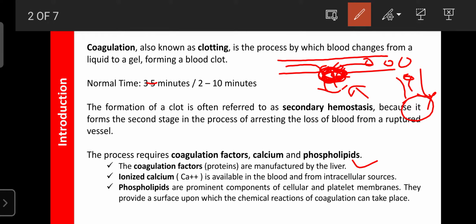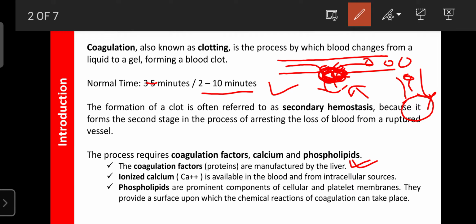And as well, if you know your blood coagulation time, if it is 2 to 10 minutes, it means your liver is working properly, because the coagulation process mainly depends upon the coagulation factors, and maximum factors are synthesized in the liver. If the liver malfunctions, then the coagulation time increases due to lack of coagulation factors.